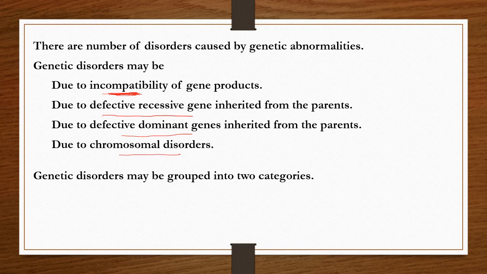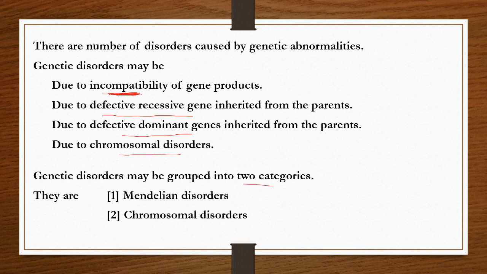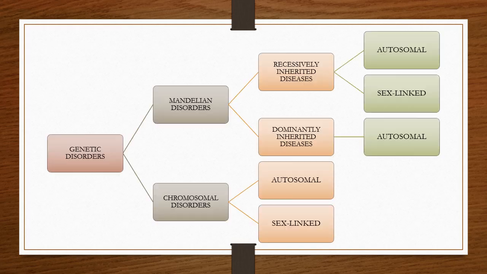The genetic disorders may be grouped into two categories. They are Mendelian disorders and second one chromosomal disorders. Let's see the hierarchy of these genetic disorders.